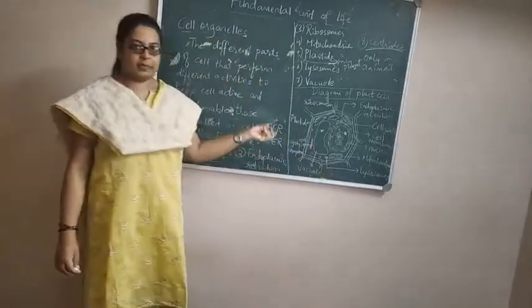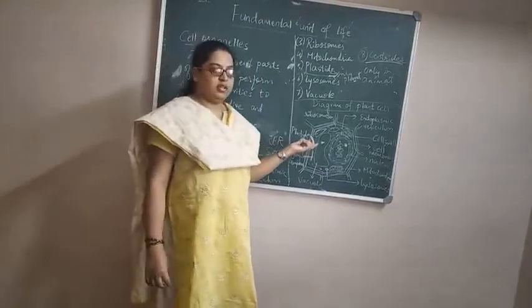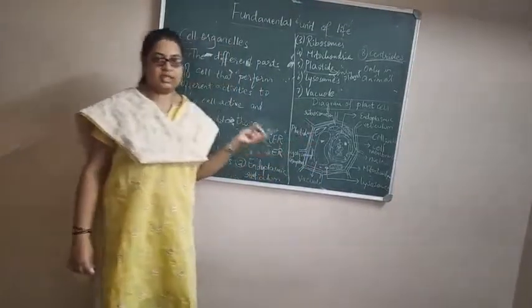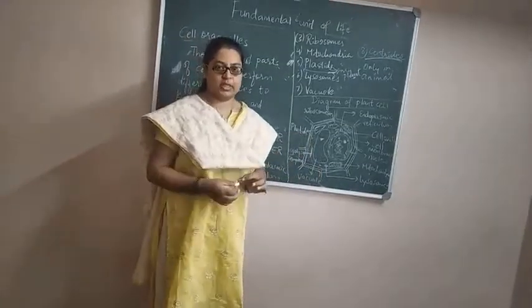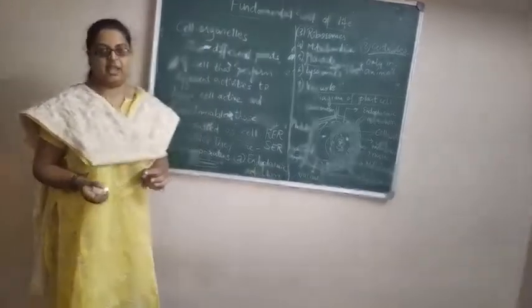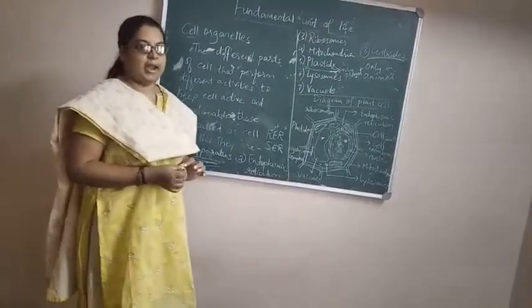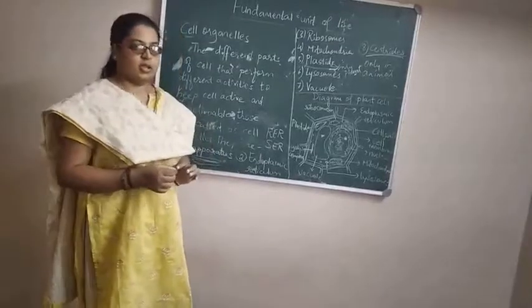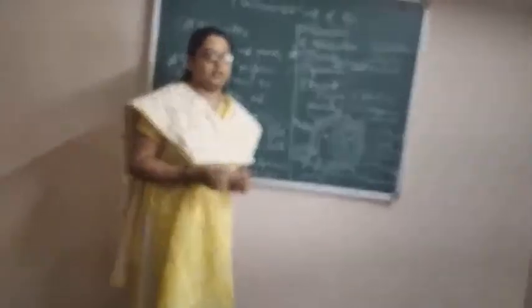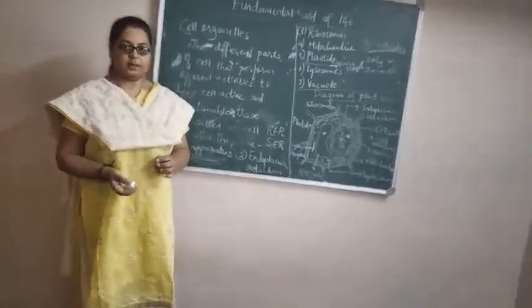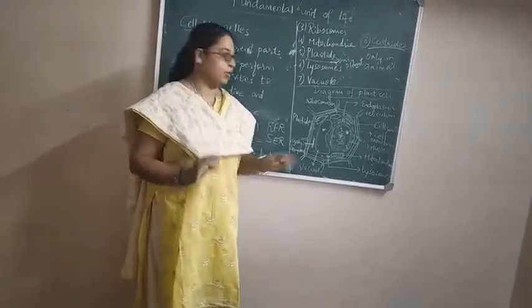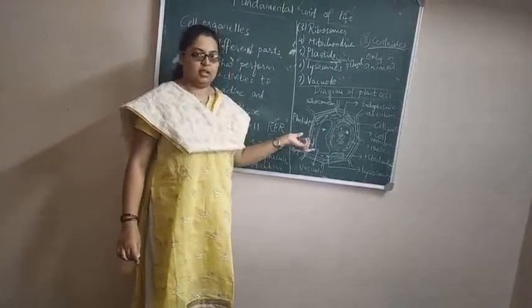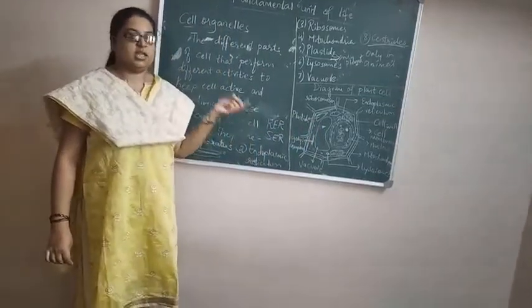These are the suicide bags of the cell, because whatever waste materials are present in the cell are removed or eliminated by the lysosomes. If more toxic chemicals are released inside the cell, those are also broken down and removed with the help of lysosomes. If that is not possible, these lysosomes contain digestive enzymes, with the help of which they break down their own cell. They damage their own cell, destroy it and kill it. So it is called the suicide bag of the cell.